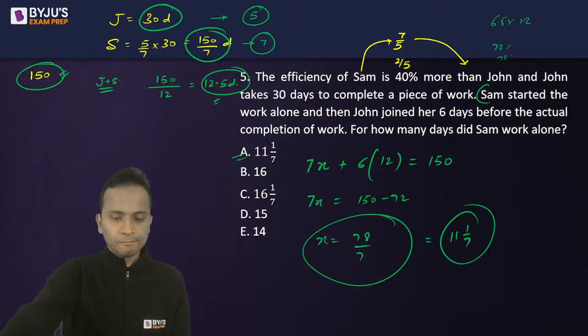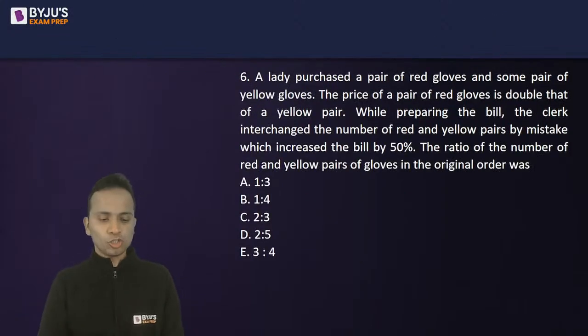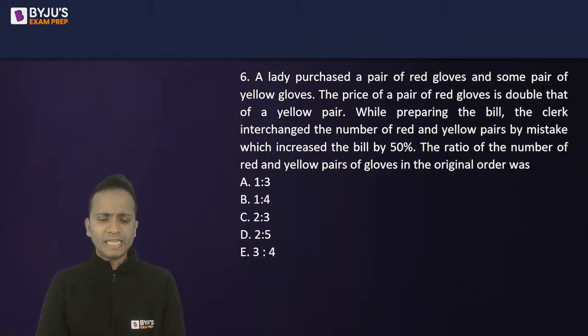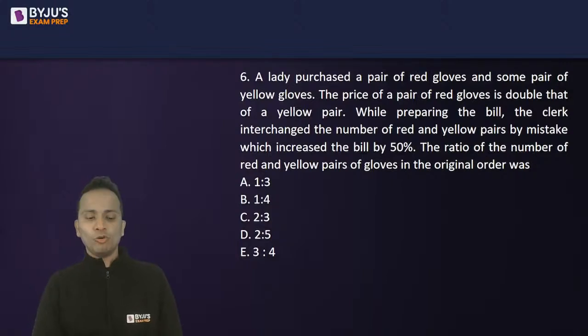Okay? Okay, let's move on and look at the next question, question number 6. A lady purchased a pair of red gloves and some pair of yellow gloves. So we don't know how many yellow gloves she has purchased. The price of one pair of red gloves is double that of a yellow pair. While preparing the bill, the clerk interchanged the number of red and yellow pairs by mistake, which increased the bill by 50%. Now you'll have to find out the ratio of the number of red and yellow pair of gloves in the original order.